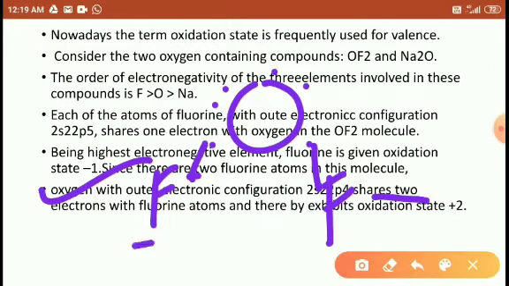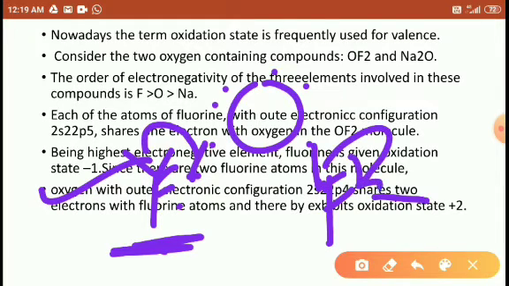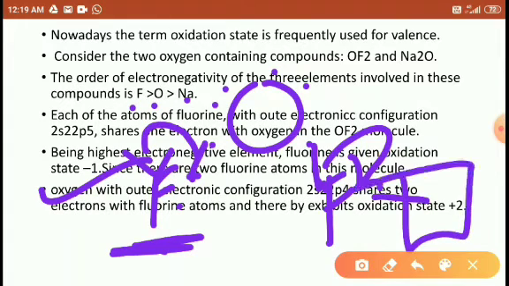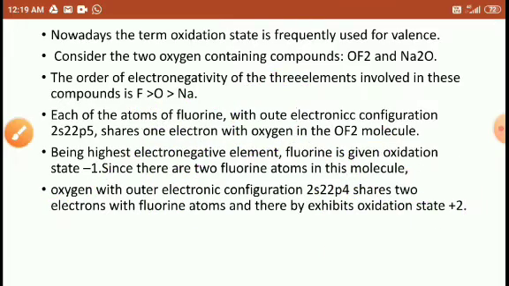But the fluorine is highly electronegative here, so that's why the bond pairs are completely shifted towards the fluorine atoms. This bond pair completely shifts towards the fluorine atom, right? So fluorine is highly electronegative, more than oxygen. So the oxygen atom loses its electrons here, so it shows +2 oxidation state, right students?